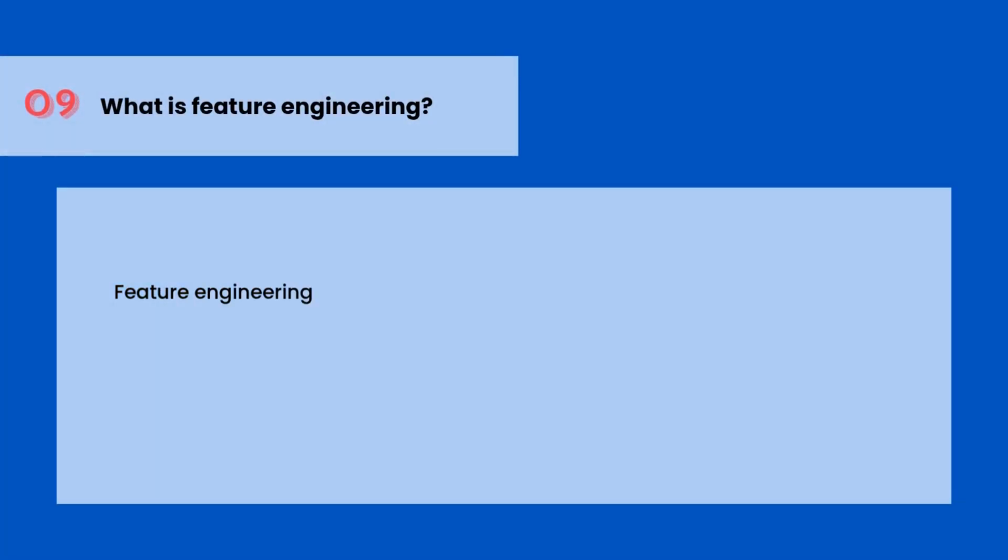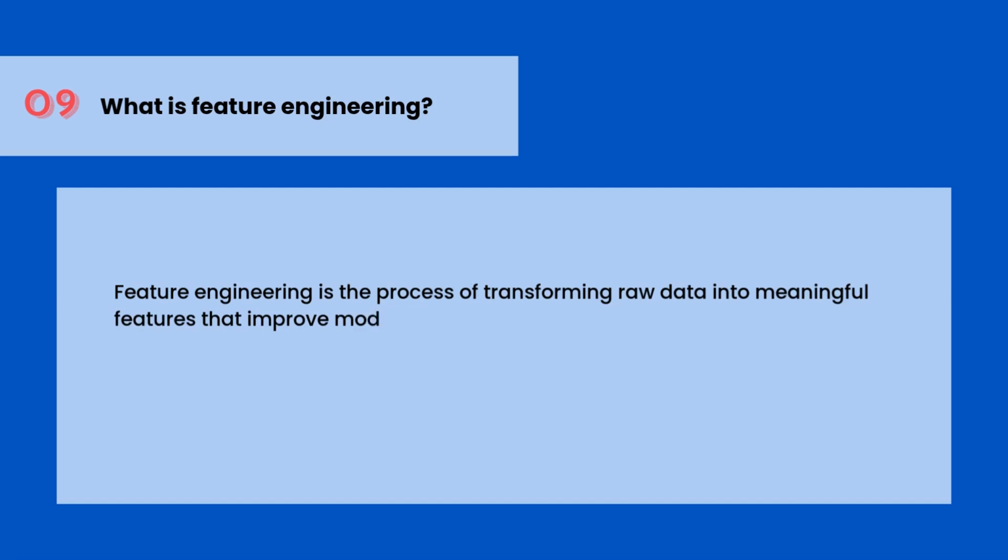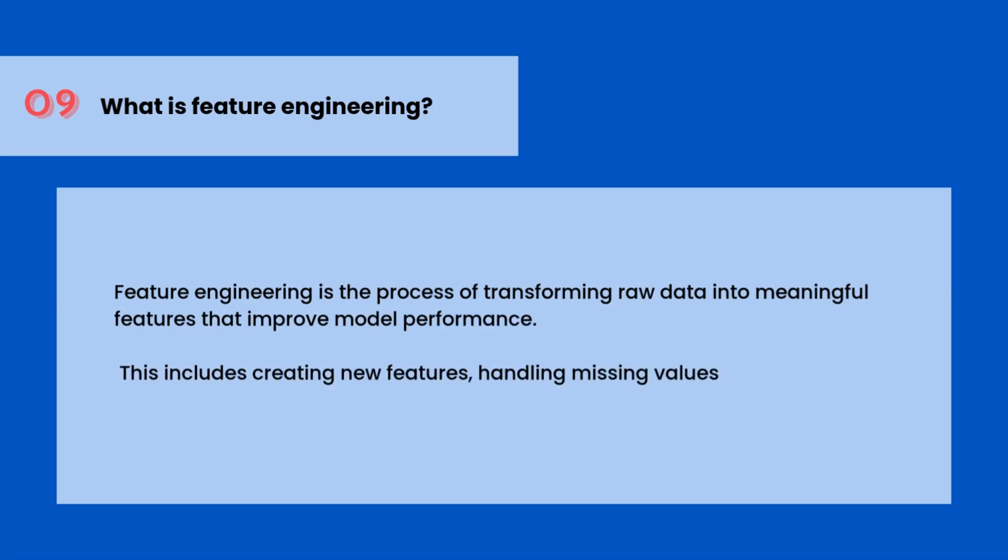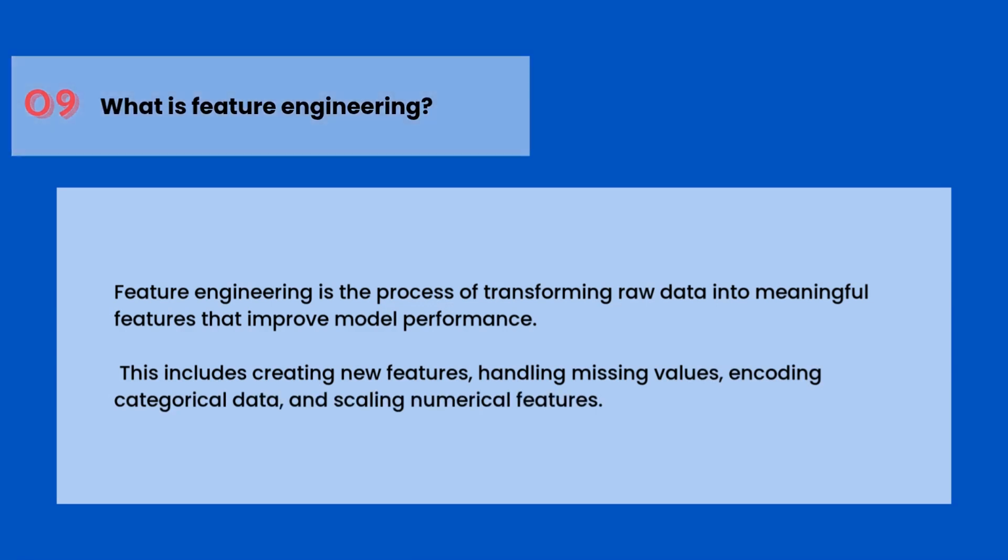What is feature engineering? Feature engineering is the process of transforming raw data into meaningful features that improve model performance. This includes creating new features, handling missing values, encoding categorical data, and scaling numerical features.